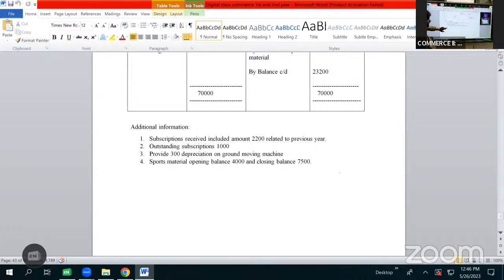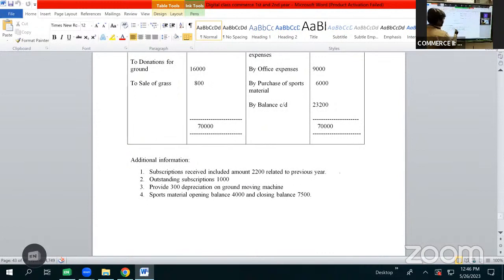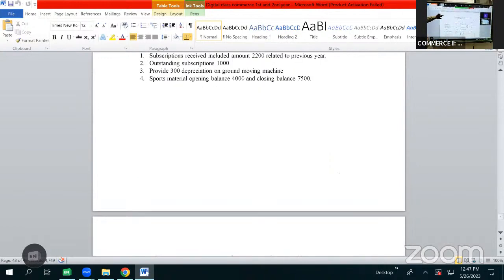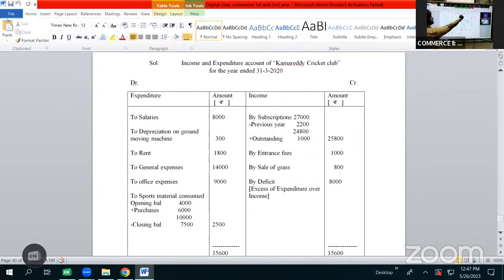So in this problem we have one new adjustment. Sports material opening balance 4,000 and closing balance 7,500. So here we have purchase of sports material 6,000 and we have an adjustment of opening balance and closing balance. This is the new thing that we are going to learn in this problem. Let us start the solution. First, the heading will be taken here as income and expenditure account of Kama Reddy Cricket Club for the year ended 31st March 2020. Let us start with the receipts.